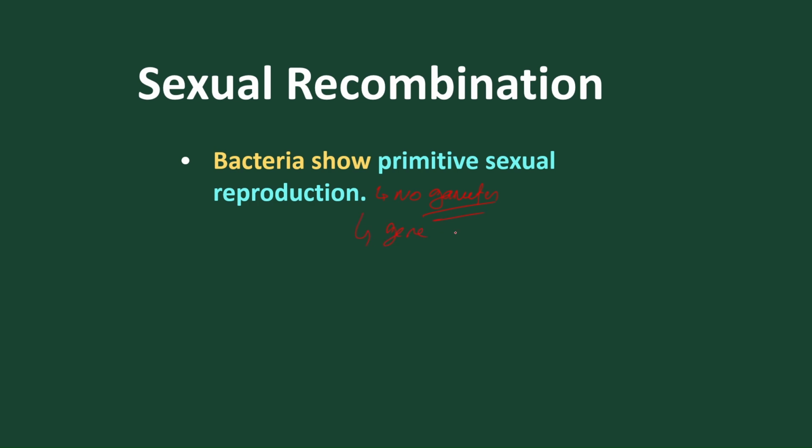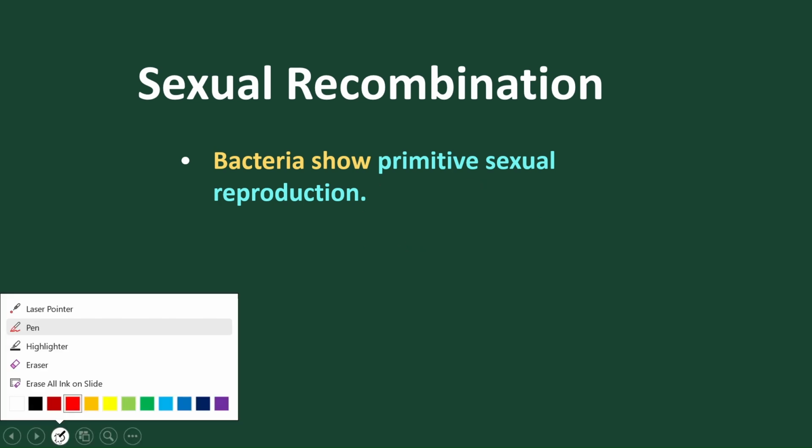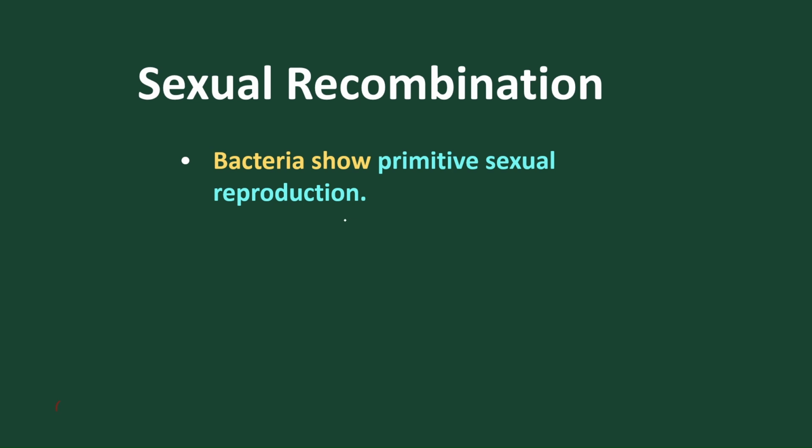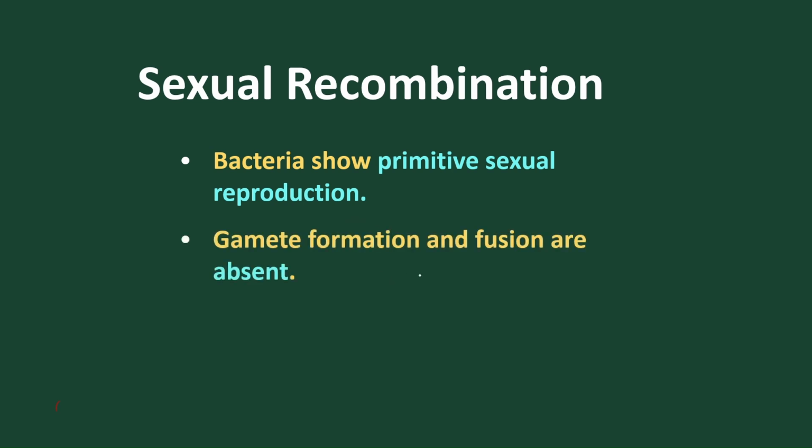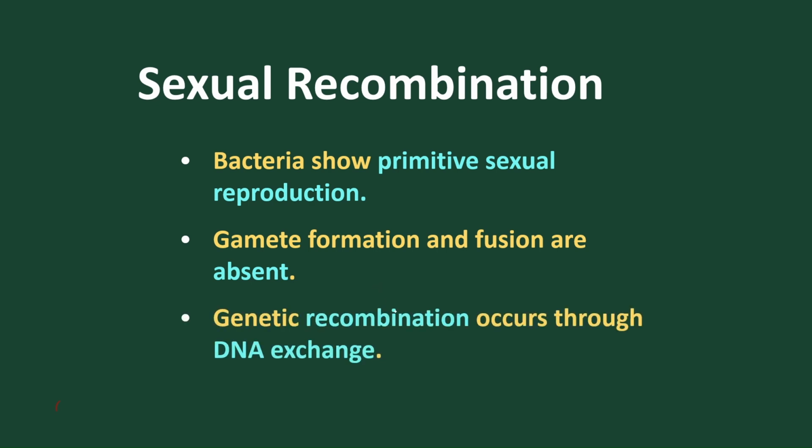Now gene recombination or gene transfer takes place. So this type is called sexual recombination. It is a primitive form of sexual reproduction. So let's discuss. In bacteria, gamete formation and fusion are absent, but there is a fusion of genes, and genetic recombination occurs through this DNA exchange or by DNA recombination.